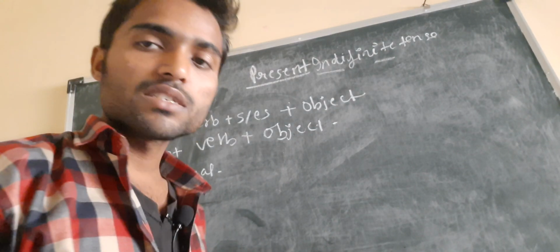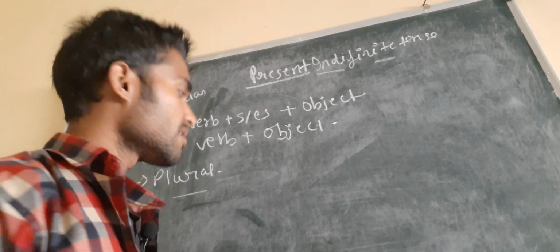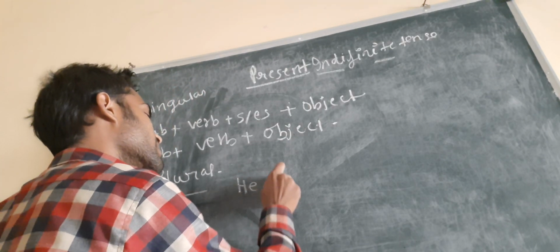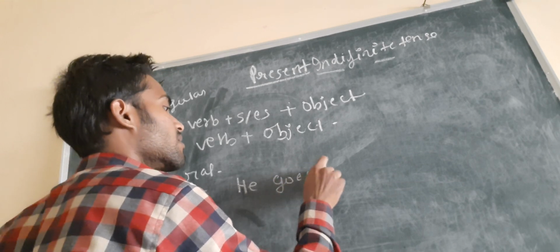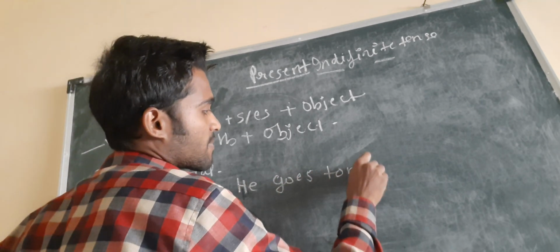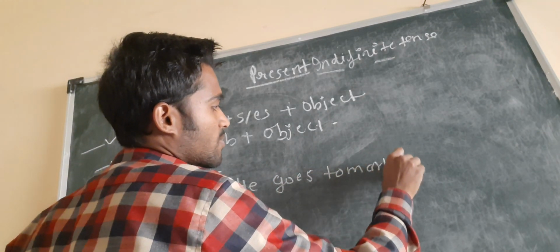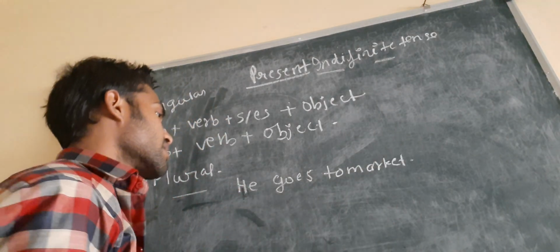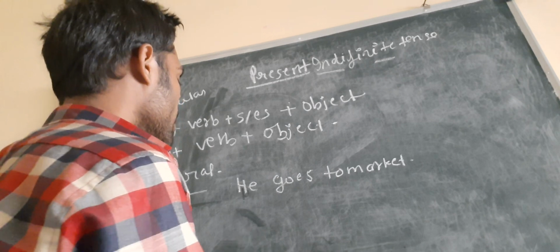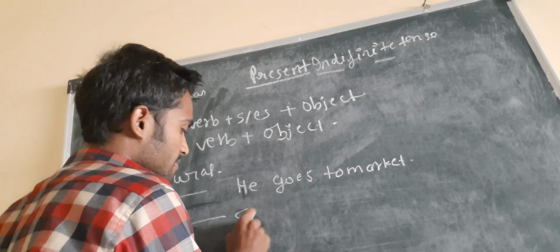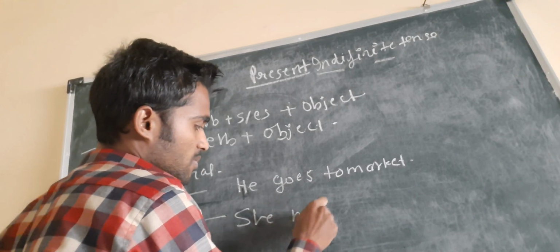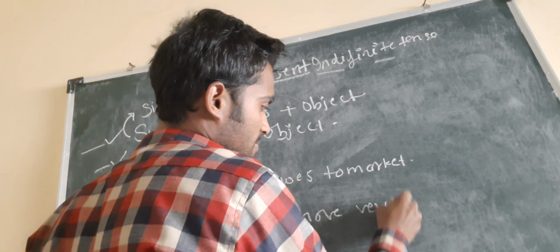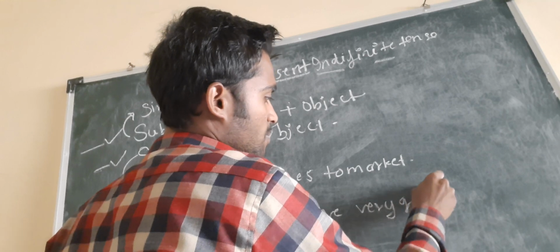And now I can discuss with you some examples of the present indefinite tense. So some examples we can think of, like he goes to market. Okay, he goes to market. This is one of the types of the present indefinite tense. Another case we can consider is like, see, it moves very quickly.